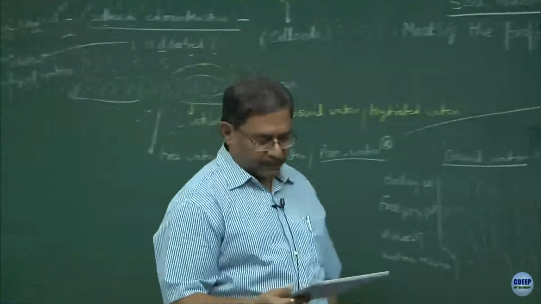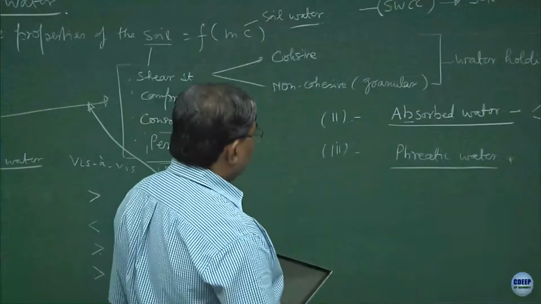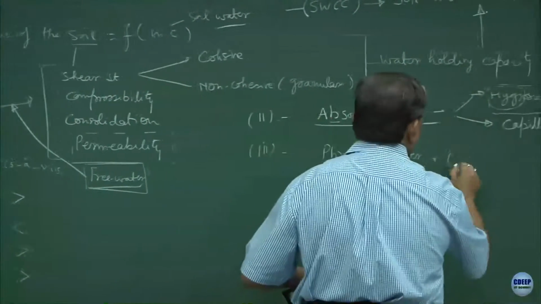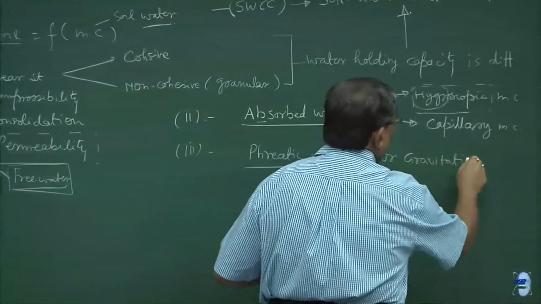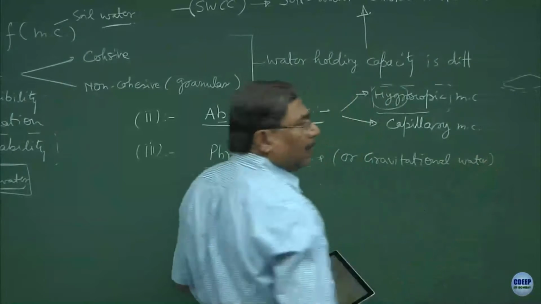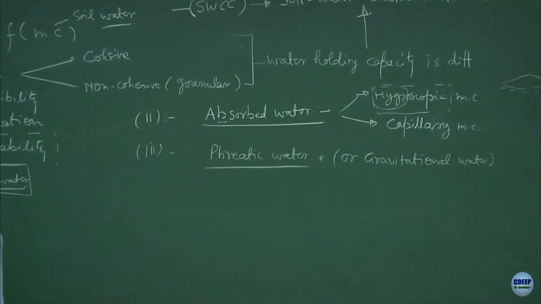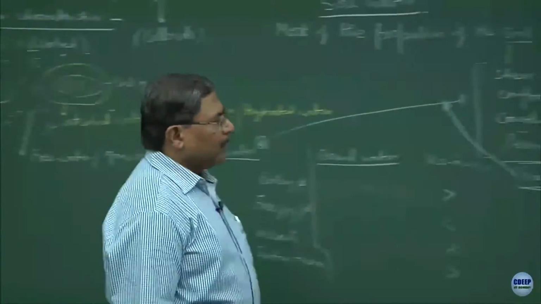Phreatic, phreatic. Which follows gravity, atmospheric, alright.